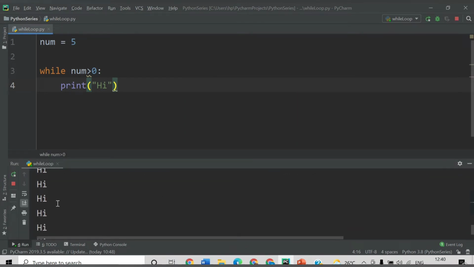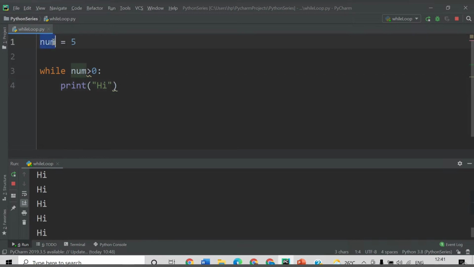As you see, this while loop is printing high multiple times, like an infinite number of times. Why is this happening? Because we have assigned num as 5, and 5 is greater than 0 and we are printing high. So this condition is always true. We need to do something in the block of statements, so that somewhere in the code num will be less than 0 and our condition will become false. Currently it is infinite times.